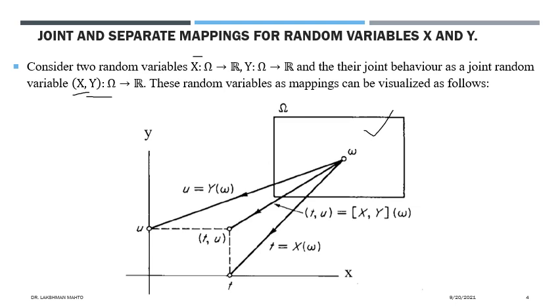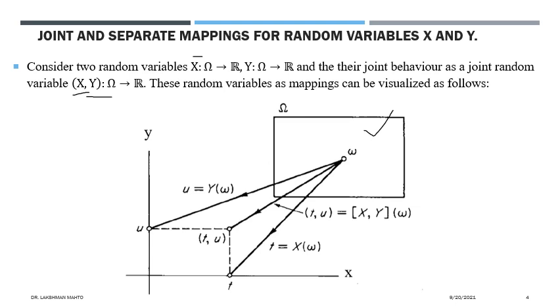Another random variable y, that means the same outcome omega has been mapped to another real number u under the map y. And now if you map the joint activity of x and y, then we can observe that jointly omega has been mapped to (t, u). That is the joint occurrence of x and y, that is what we are calling joint activity.